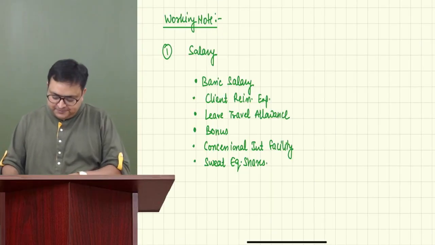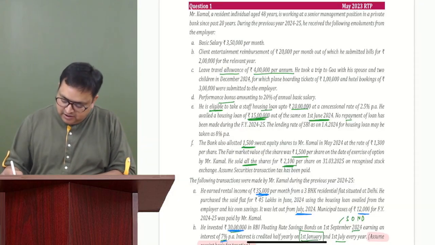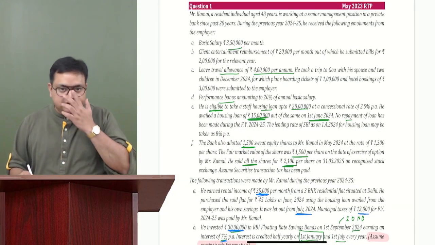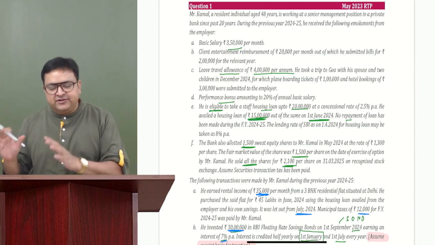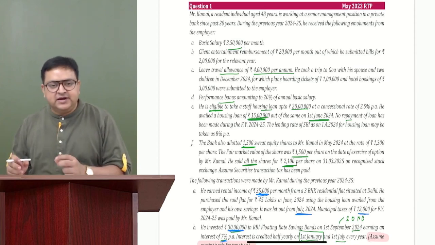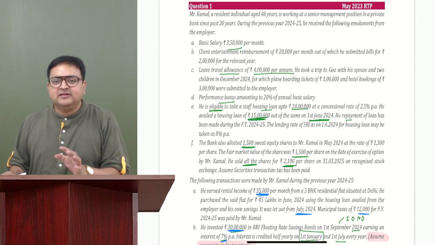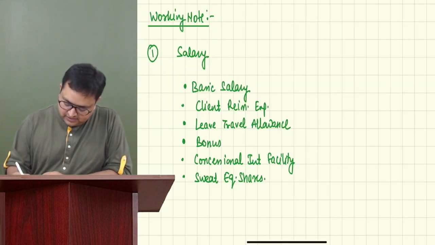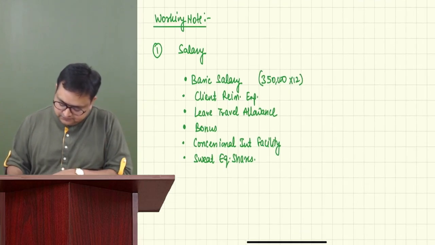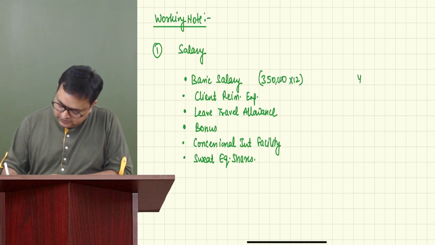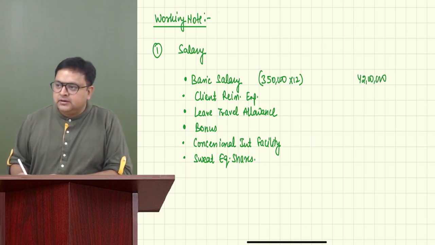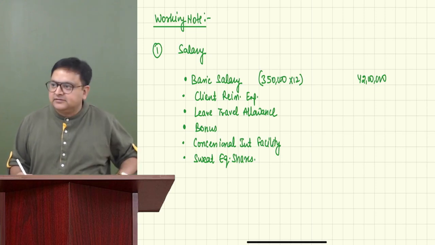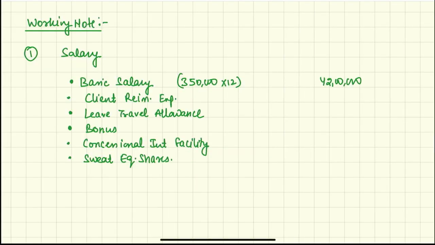Good. Very nice. Basic salary. How much is the basic salary? 3,50,000 per month. Nothing is given that he has left the job or joined the job at which date. So we'll always take it as, if nothing is mentioned, 12 months. So it is 3,50,000 into 12, 42 lakh. Correct. Very nice, very good.